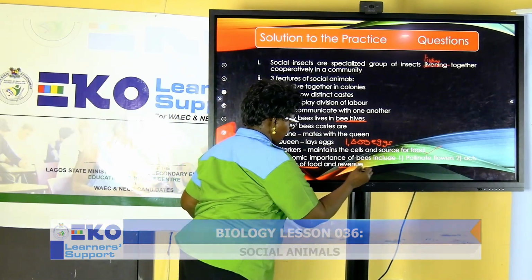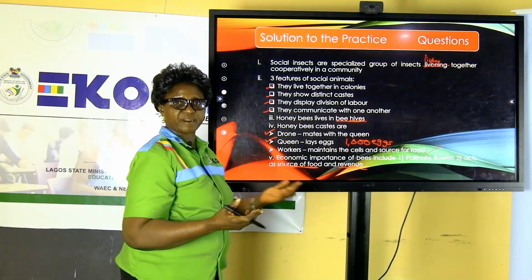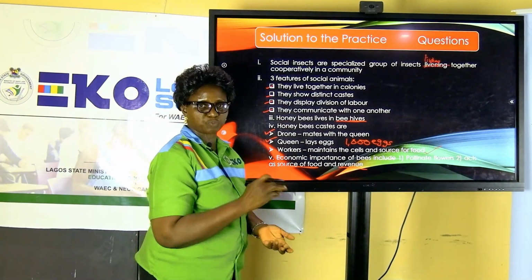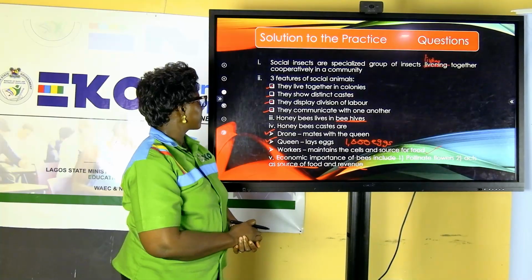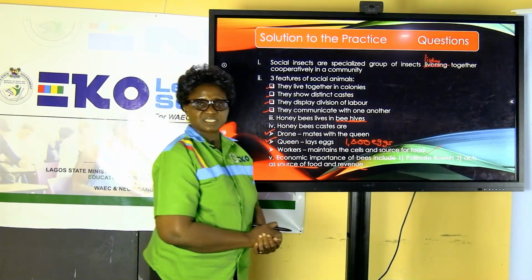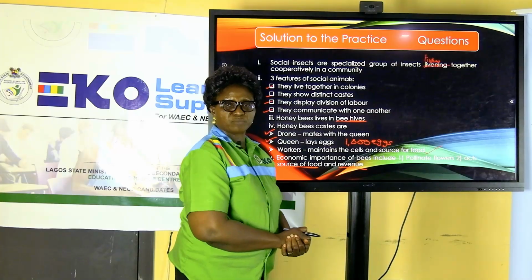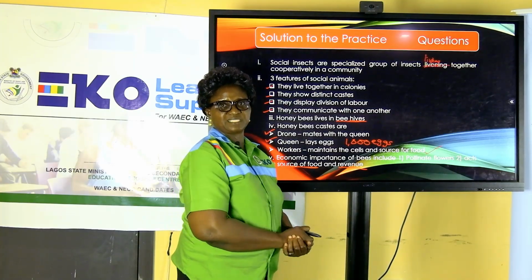And equally, there is generating funds or money by selling the honey that is produced from the honeybee. With this, I believe you have learned something substantial today. We come to the end of the lesson.